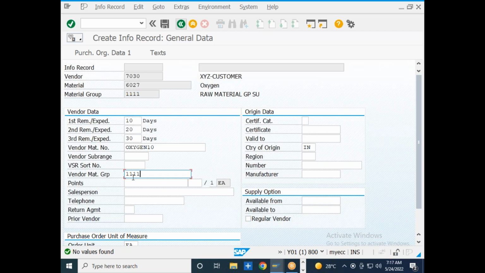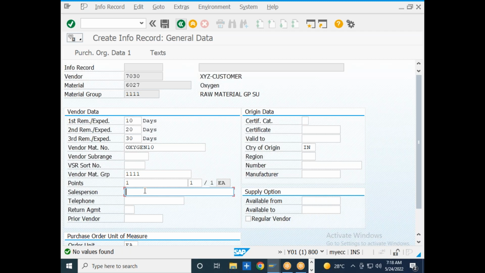Points means if I purchase 1 lakh pieces of oxygen, how many credit points is that vendor going to give? Let us say he is going to give 1 point if I buy 1 piece of the oxygen. It is like your credit card. If you do the procurement against the credit card in multiple places, you will get the reward points, right? In the same way, if you buy maximum quantity from a vendor, you will also get reward points according to the quantity that you purchase from that particular vendor. So it is nothing but reward points, you can say.